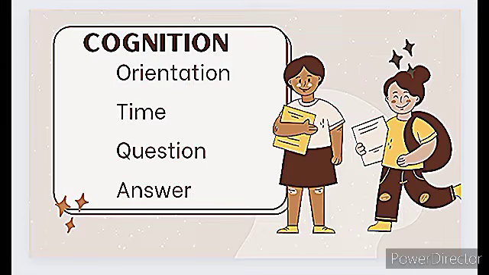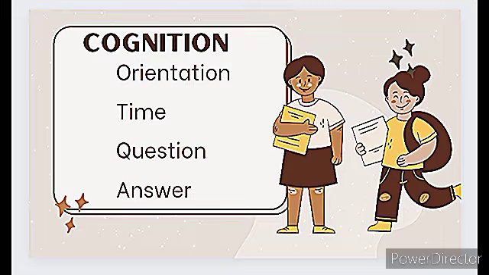So after completion of perception, we have cognition. Under cognition, we have many things, for example, orientation. What about orientation? Orientation is also included in the part of perception. Orientation always finds information about our viewpoint: what information we have, what type of information we have, and why we have this information. So this is basically orientation, our viewpoint or perspective.